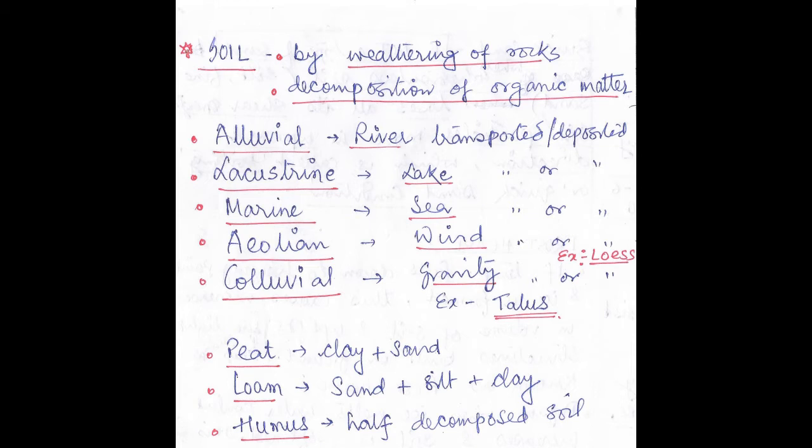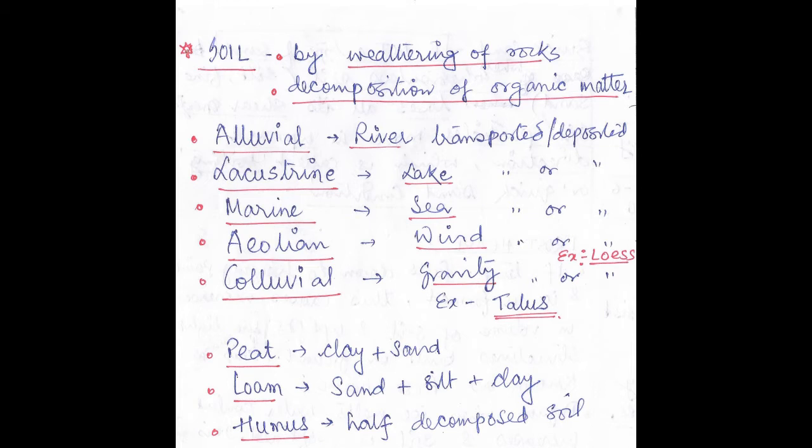What is soil? Soil is formed by weathering of rocks or by decomposition of organic matter. Now the types of soil depending on their way of transportation or deposition. Number 1, alluvial soil. Alluvial soil means river transported or deposited.